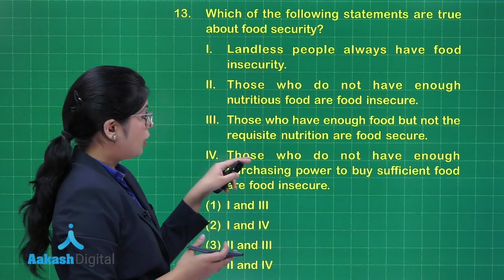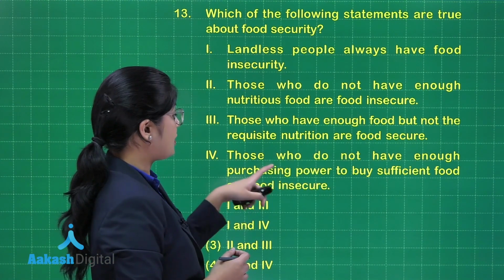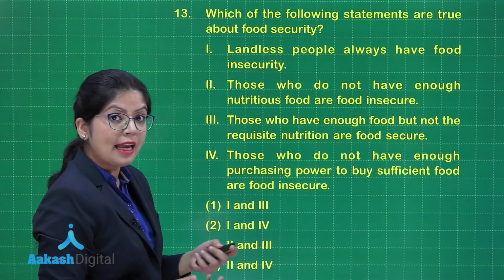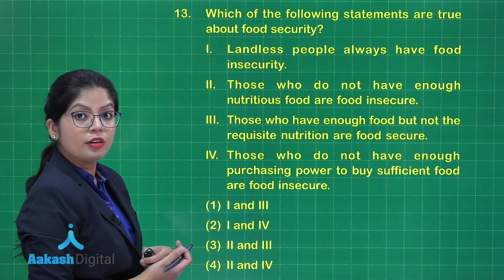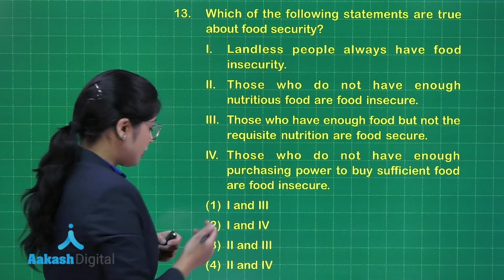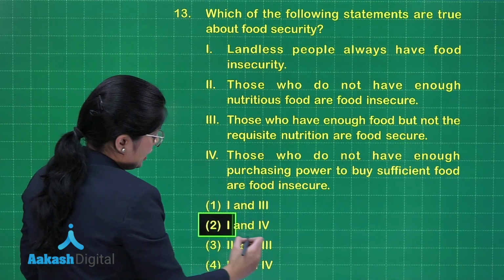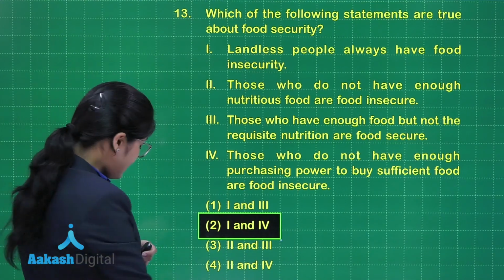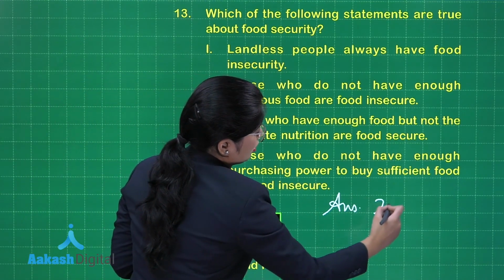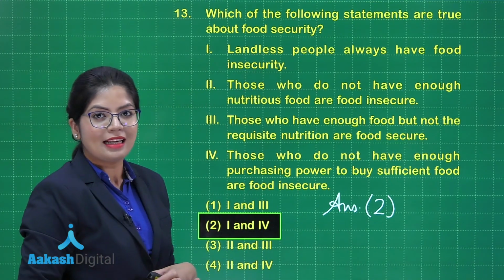The fourth one, however, clearly mentions that those who do not have enough purchasing power to buy sufficient food are food insecure. This is again right, and therefore based on the given 4 options, I notice 1 and 4 are absolutely right. Which option states that? Clearly option 2 says statement 1 and 4 are right, and hence the correct answer should be option 2. I hope the explanation was clear itself. Let's look at the next question now.